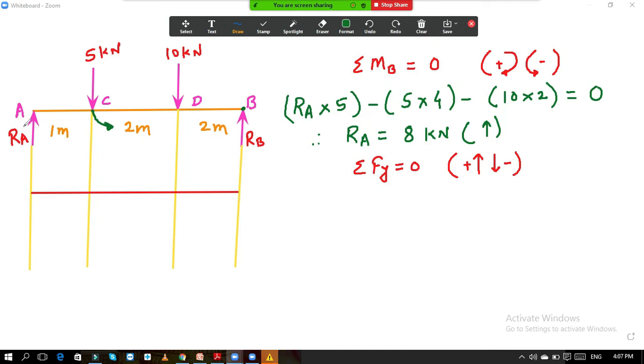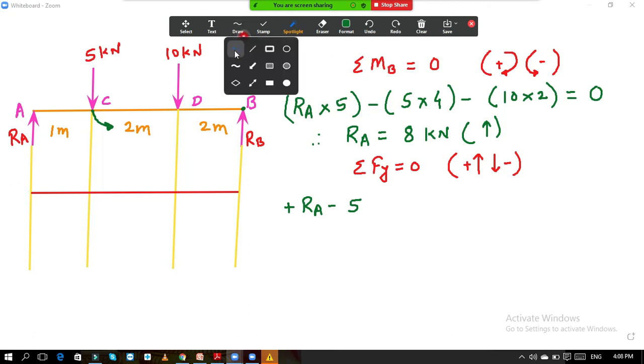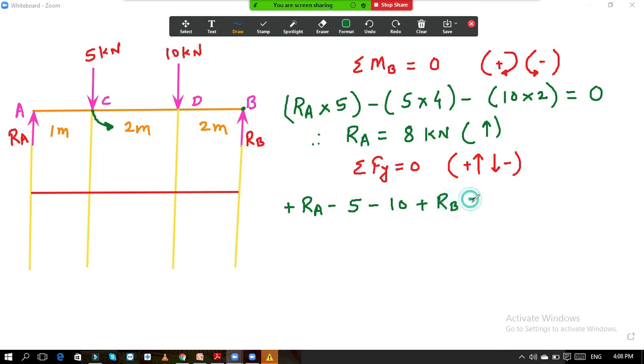Now again start from this point. RA is moving upward, so plus. So I will write here plus RA. Then this 5 is moving down, then minus 5. Don't multiply here by the distances because we are considering only the forces here. F stands for force and M stands for moment. So for moment you should multiply the force by the distance. Now minus 5 minus 10, those are moving downward, plus RB is equal to 0.